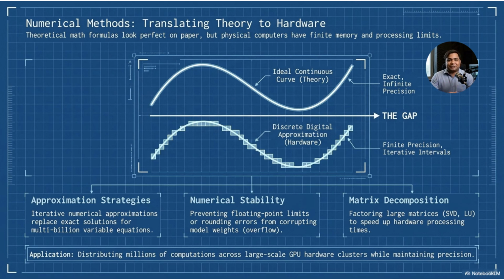In real AI systems, especially those trained on GPUs, numerical methods are essential. So mathematics does not end on paper. It must be translated into efficient computation. That is why numerical methods are important for modern AI engineering.